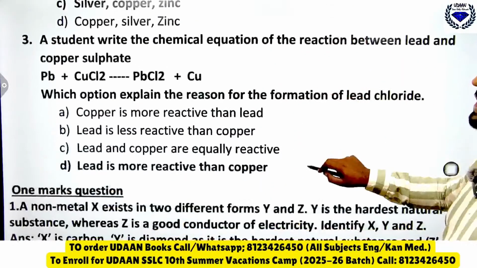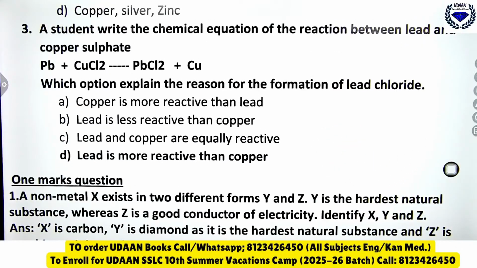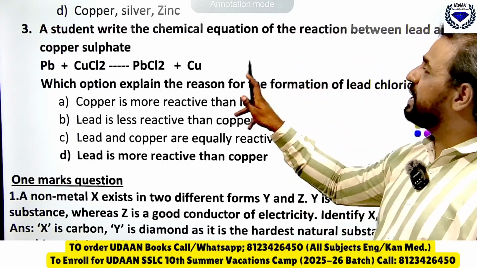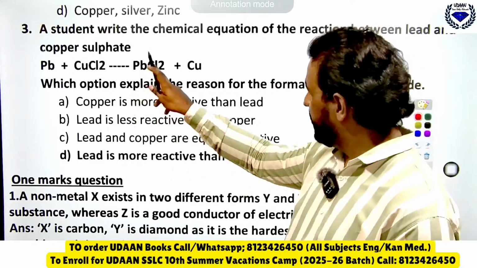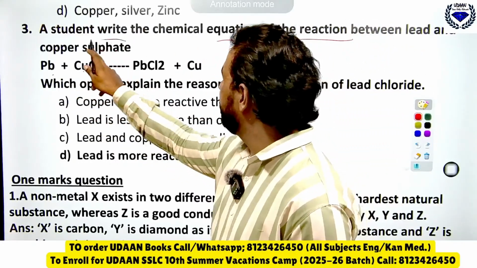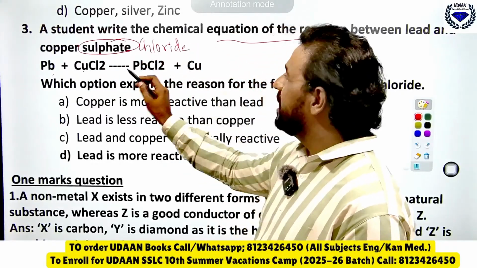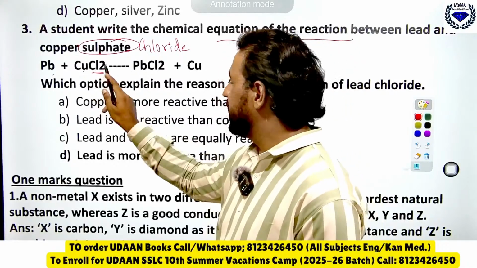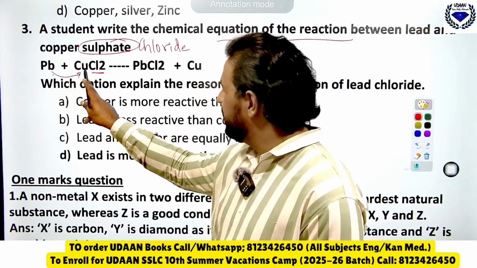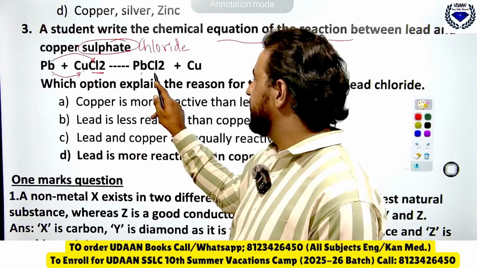A student writes the chemical equation of the reaction between lead and copper sulfate. What has the student done? He has written a chemical reaction between lead and copper sulfate. So lead and copper sulfate, not copper chloride. Instead of sulfate, chloride, no matter, this is the non-metal chlorine. So we only talk about the metal here. See, lead plus CuCl2 will give you what? Displacement reaction, PbCl2 plus Cu.